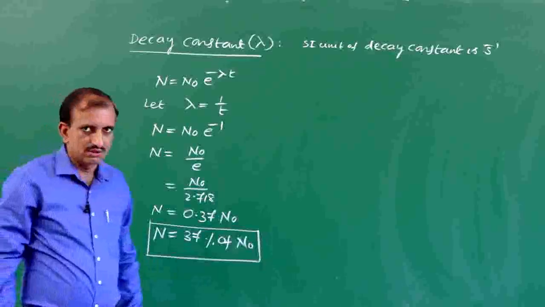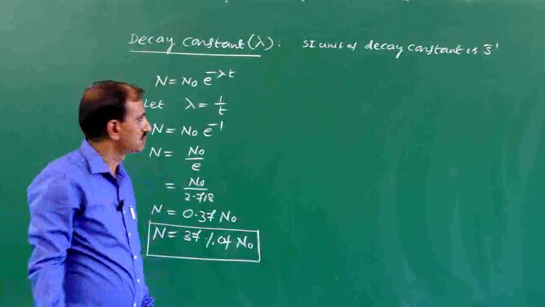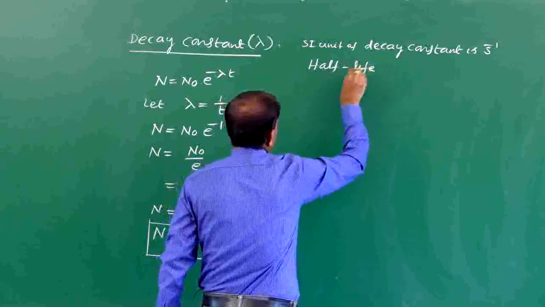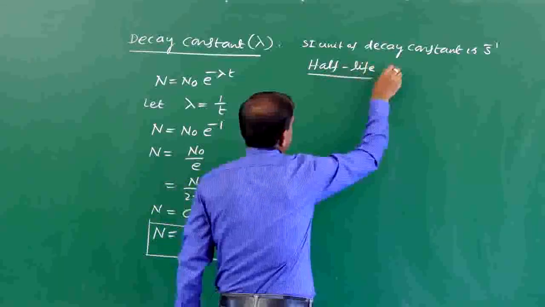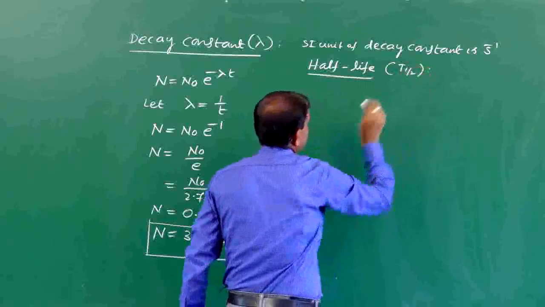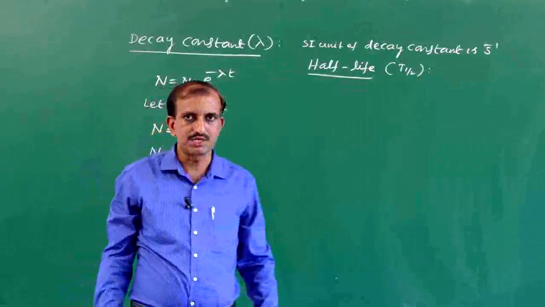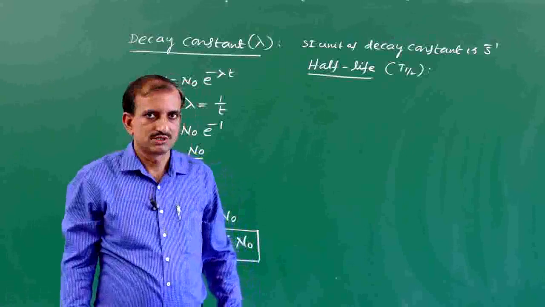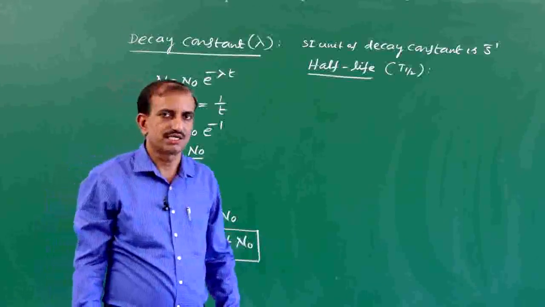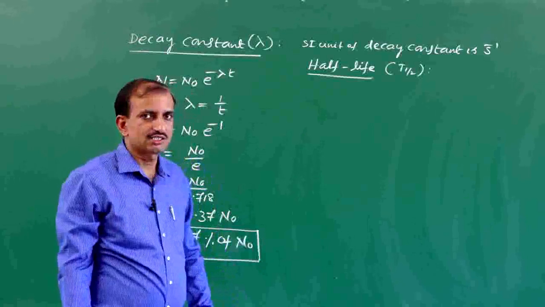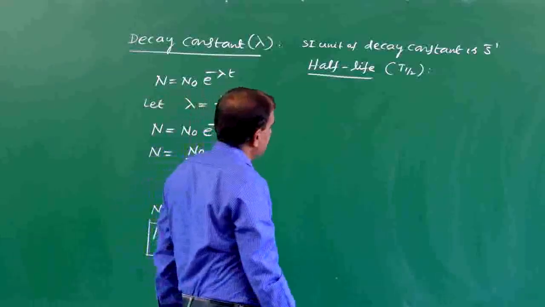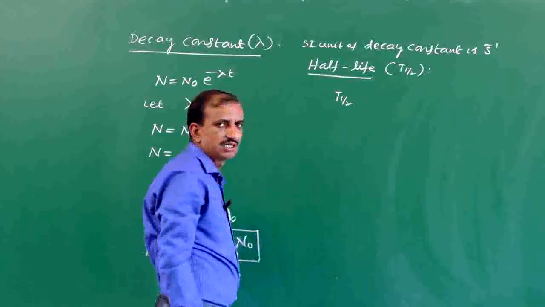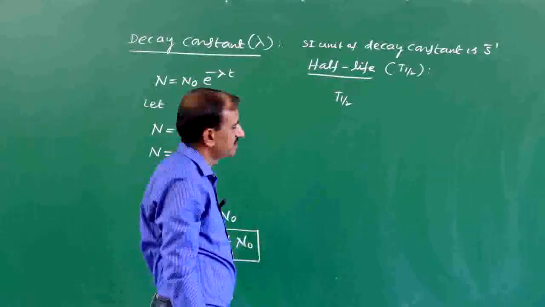Next we move on to half life of a radioactive element. What is half life? As the name itself indicates, half life is the time during which half of the number of atoms disintegrate. This time is called the half life of a radioactive element. Let us derive an expression for half life of a radioactive element. Half life of a radioactive element is denoted by T half.